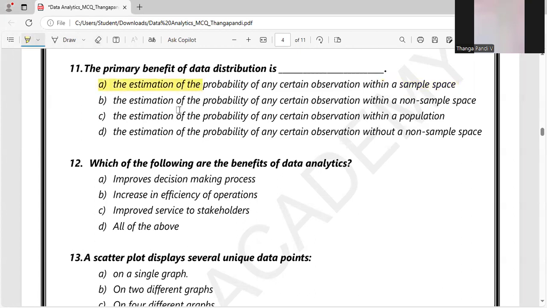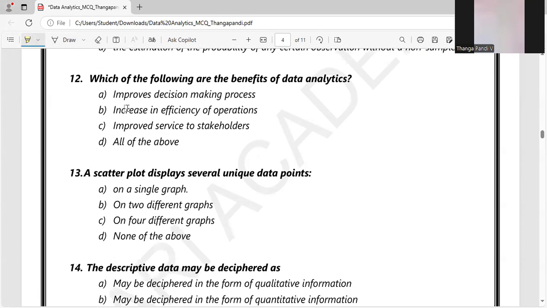So let's move on to the 12th question. Which of the following are the benefits of data analytics? Improves decision making process, increase in efficiency of operations, improve service to stakeholders. Of course it helps in improving the decision making process. It increases the efficiency of operations too. It helps the stakeholders. Stakeholders are the contributors or the investors. So all of the above is the right answer for the 12th question.